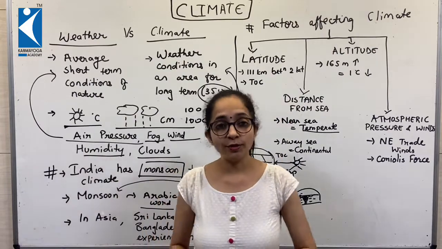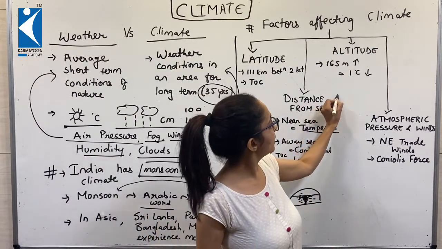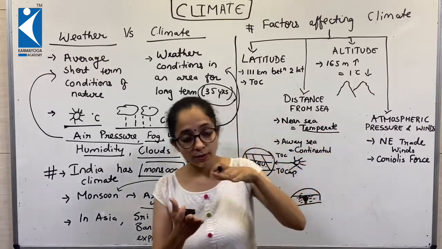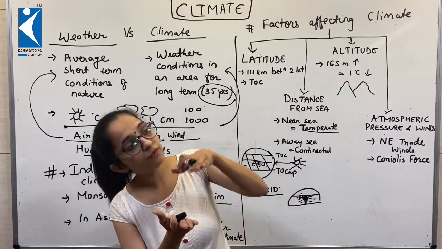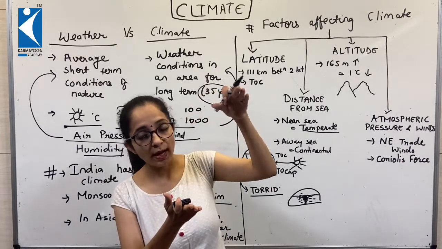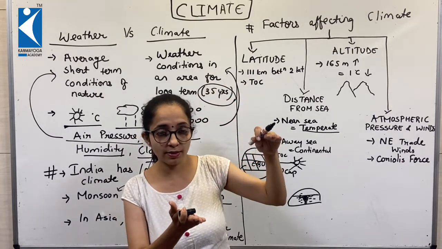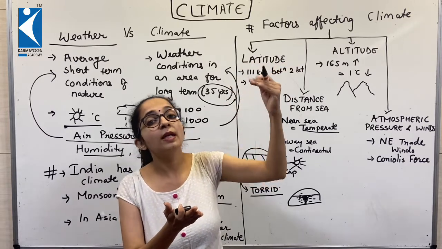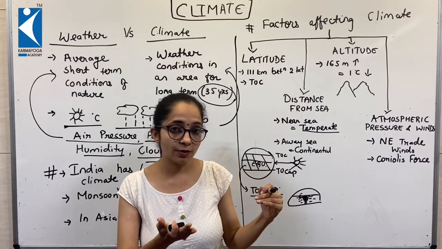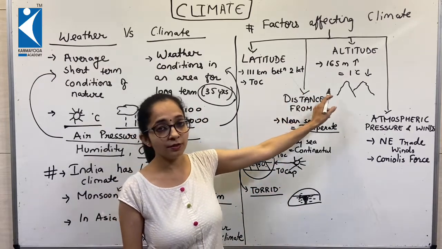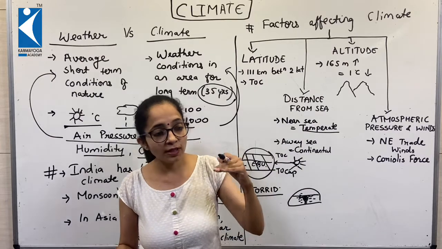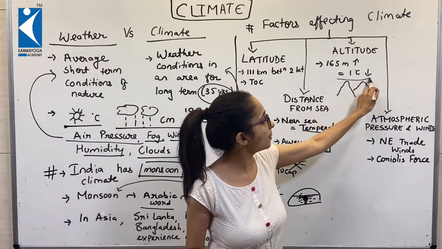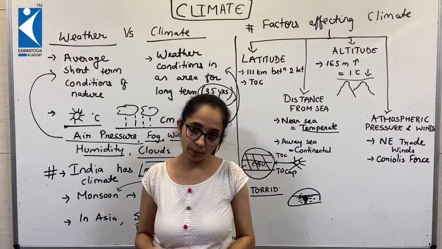The third is altitude. Wherever there is a mountain, a relief feature, when humidity travels higher, it cools down and the formation of clouds takes place. So at higher levels, there will always be lesser temperature. There is a fact given here that you have to remember: every 165 meters of height, there is a tendency to drop around 1 degree Celsius of temperature.